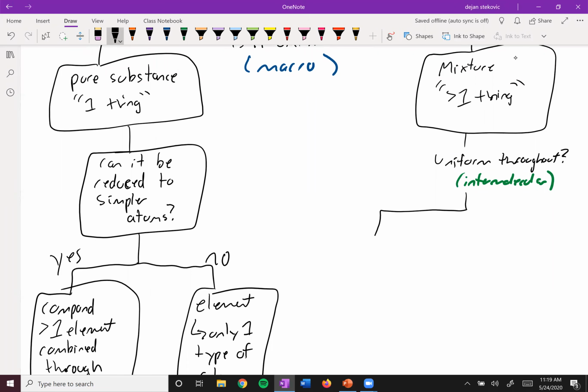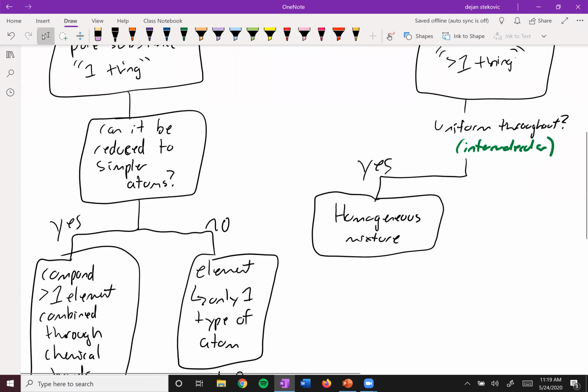If you answer yes, then what you have is a homogeneous mixture. A homogeneous mixture is uniform throughout. An example of this would be Gatorade. Gatorade looks the same throughout.